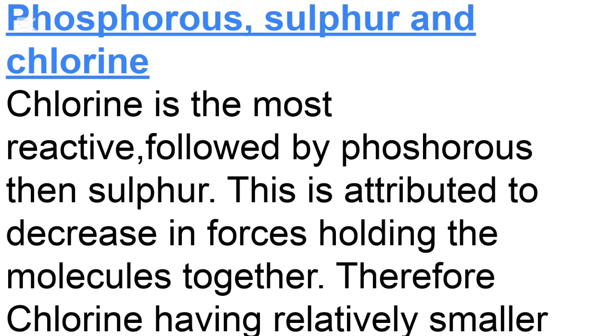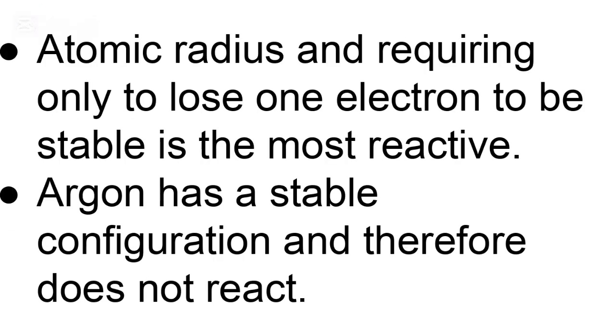Now, chlorine is the most reactive among the 3, followed by phosphorus, then sulfur. The reason is because there is a decrease in the forces holding the molecules together. Therefore, chlorine, having relatively smaller atomic radius and requiring only to lose 1 electron to be stable, is the most reactive.